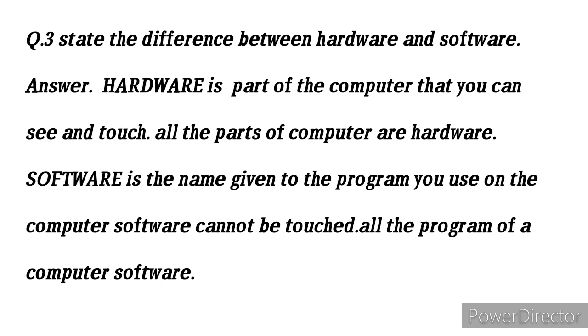State the difference between hardware and software. Hardware is the part of the computer that you can see and touch. All the parts of the computer are hardware. Software is the name given to the programs you use on the computer. Software cannot be touched. All the programs of the computer are software.